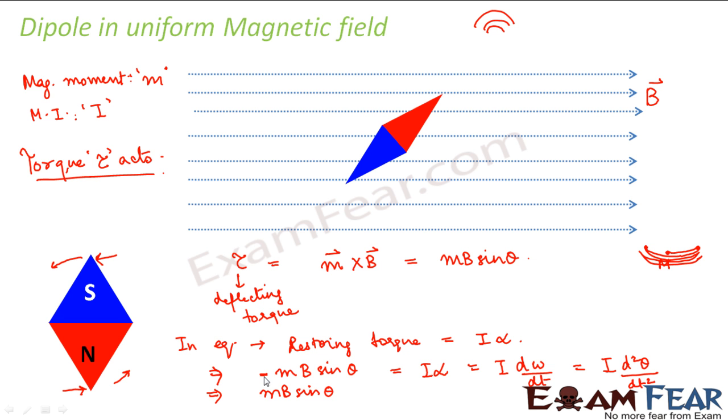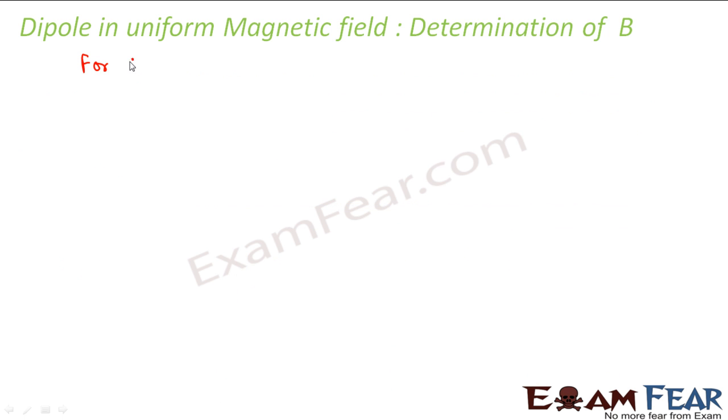So now we can say that mB sine theta, this will have a negative sign, because the restoring torque and the deflecting torque will act in opposite direction to each other. So this will be equal to I d square theta divided by dt square. Now for small values of theta, let us assume that it is oscillating, making small angles with the magnetic field. So if theta is very small, in that case we can approximate sine theta to theta, right? You would have studied all these things in your trigonometry. Therefore we can write minus mB theta is equal to I d square theta divided by dt square.